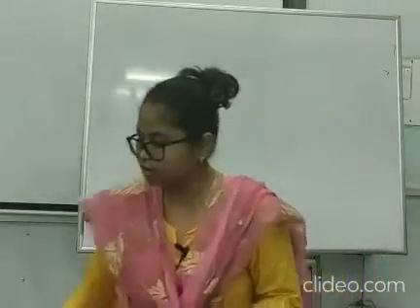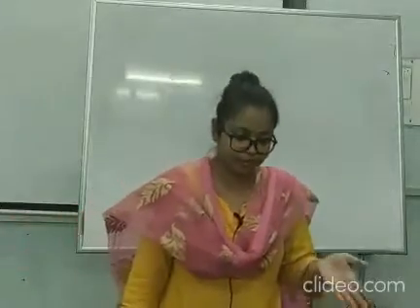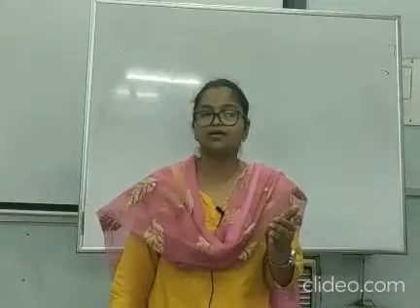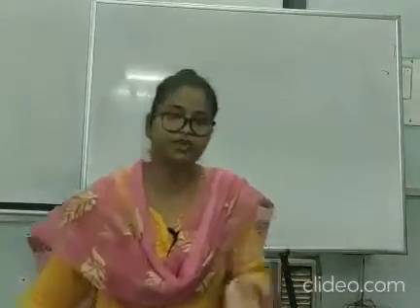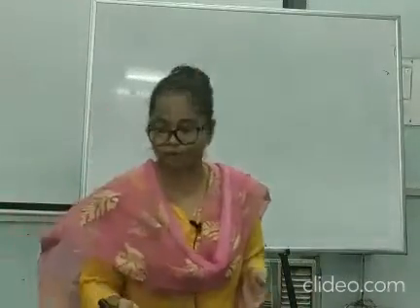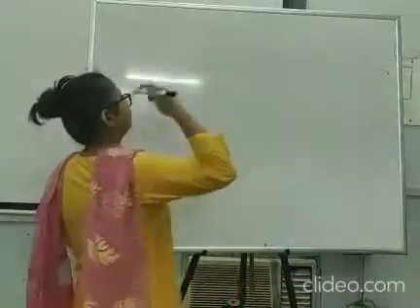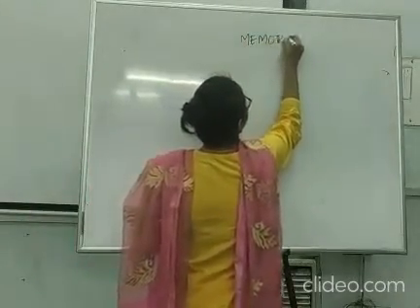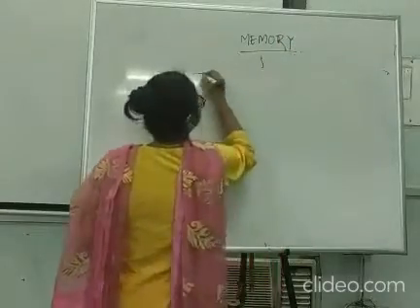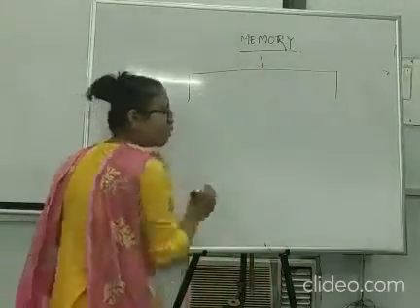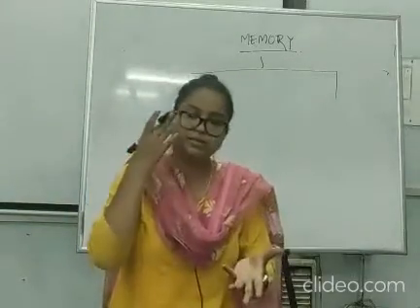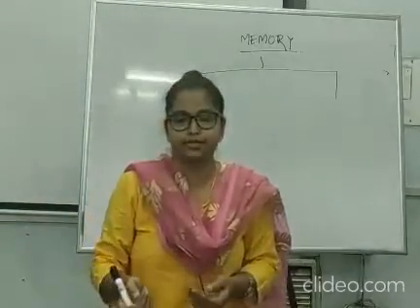Now first of all, before knowing how the memory is exactly organized, we need to understand the classification of memory. What are the types of memory, and how should it be organized based on their types. Broadly, we can classify memory as memory inside the CPU and memory outside the CPU.